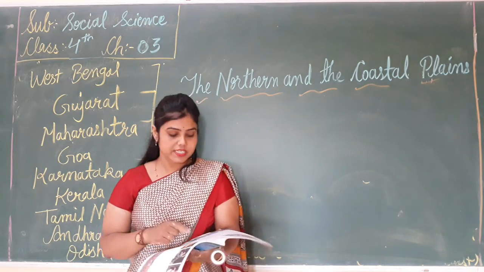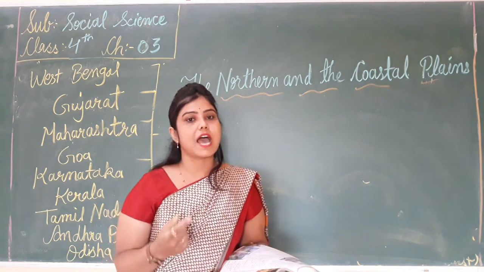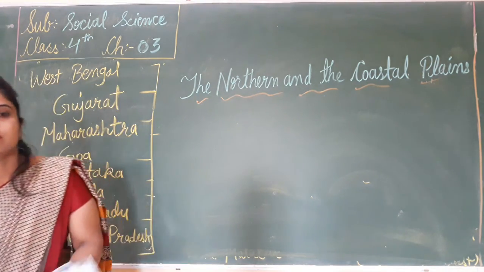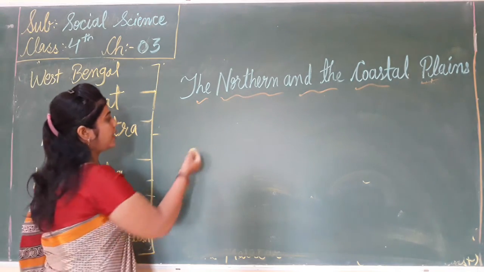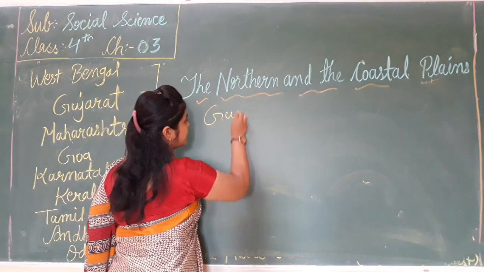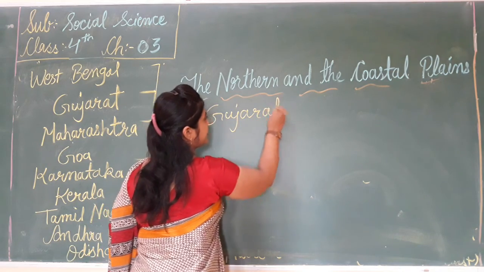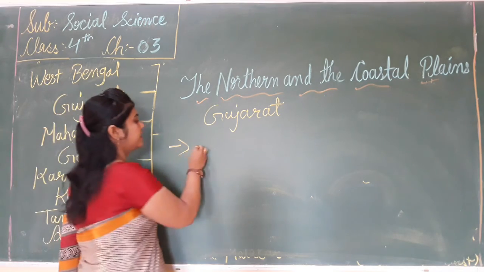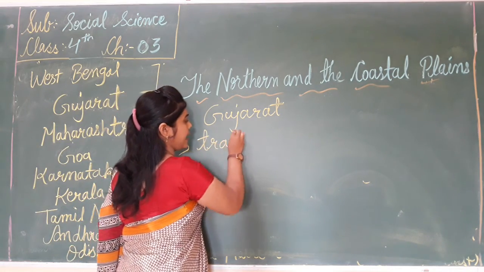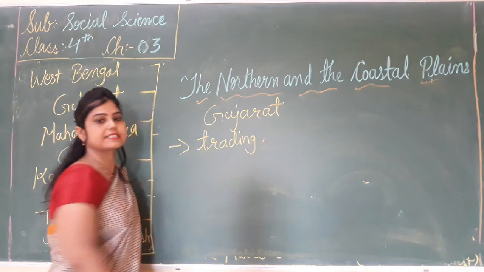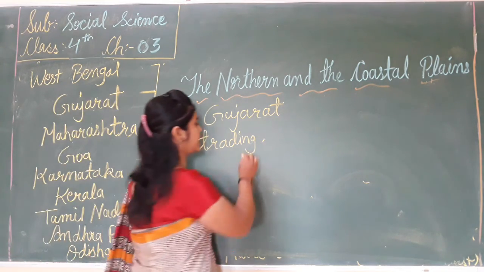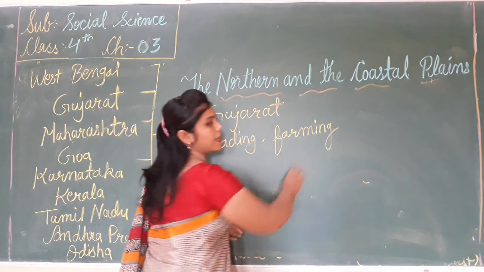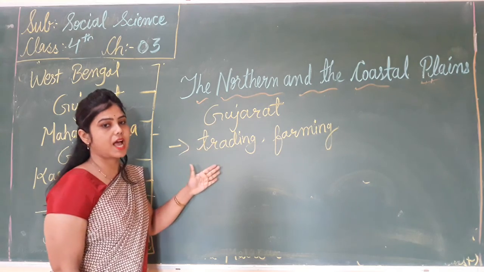So, what is the speciality of Gujarat? The people of Gujarat are engaged in trading and farming, because they grow jowar and bajra.